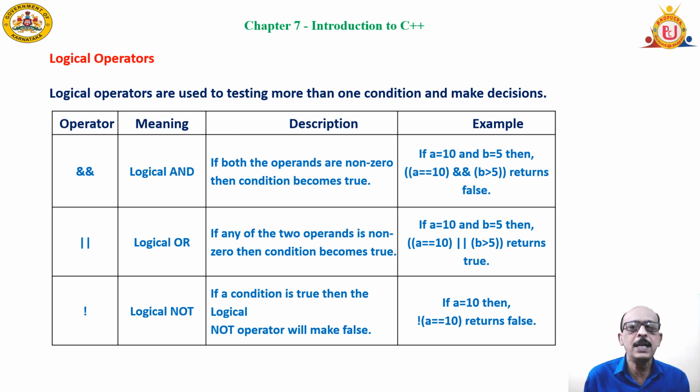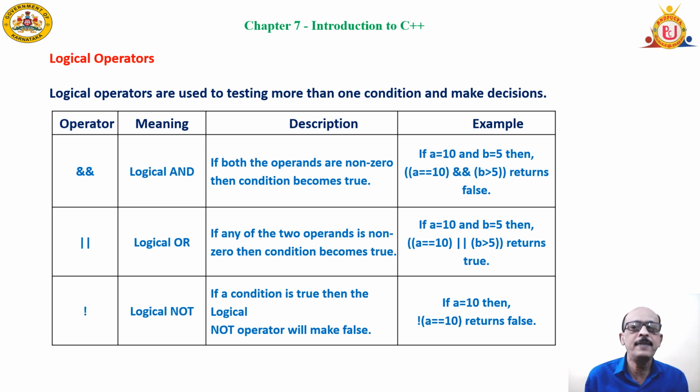Logical operators. Basically, these are used for combining two or more conditions in a statement. These are also called logical and, logical or, logical not.